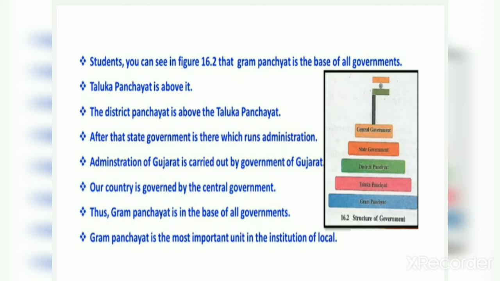Students, you can see in figure 16.2 that Gram Panchayat is the base of all governments. Now, see in your book, the picture is given that Gram Panchayat is the base of all governments. Above it, Taluka Panchayat, then District Panchayat is above the Taluka Panchayat. After that, the state government is there which runs administration. Administration of Gujarat is carried out by the government of Gujarat. Our country is governed by the central government. Thus, Gram Panchayat is at the base of all governments. Gram Panchayat is the most important unit in the institution of local self-government.